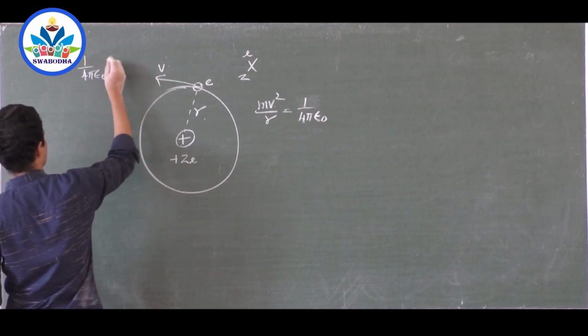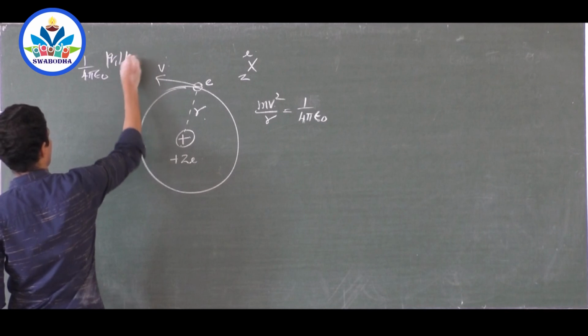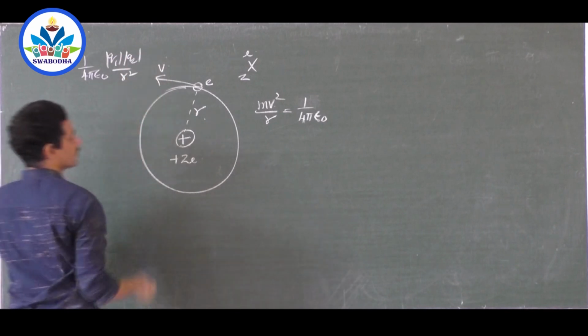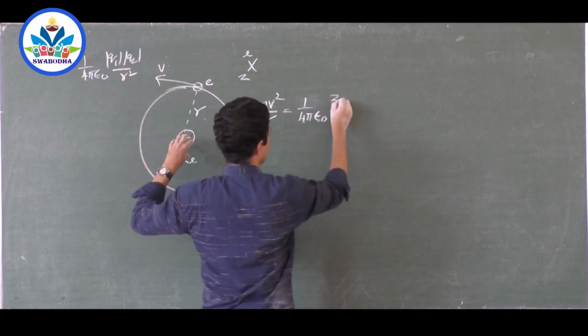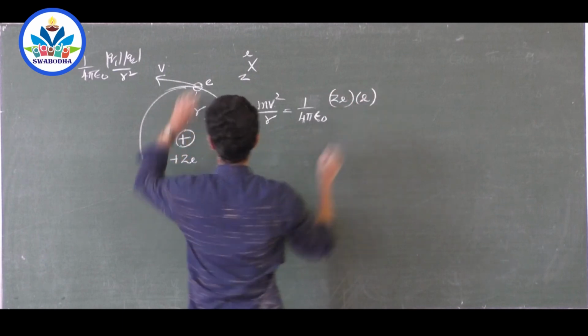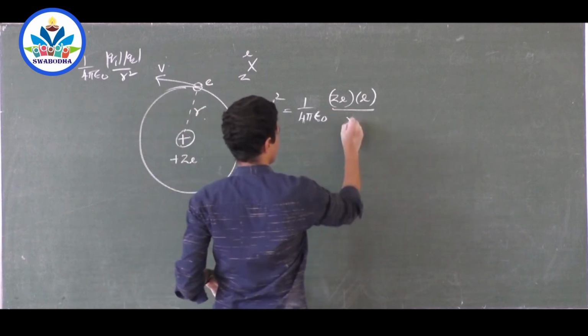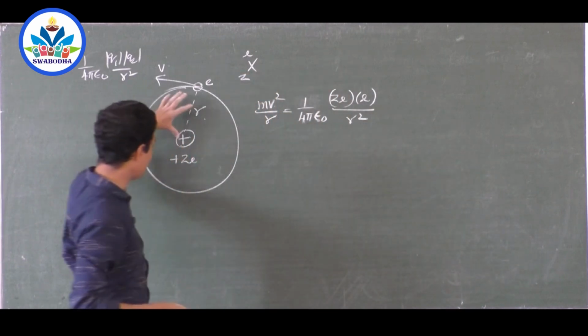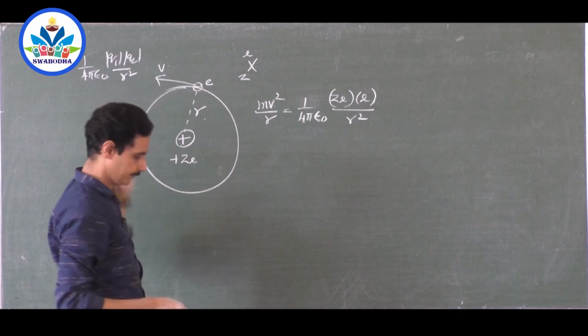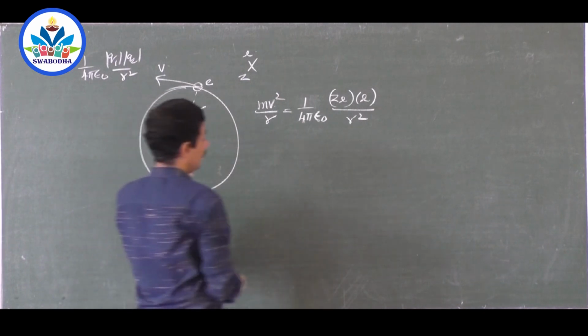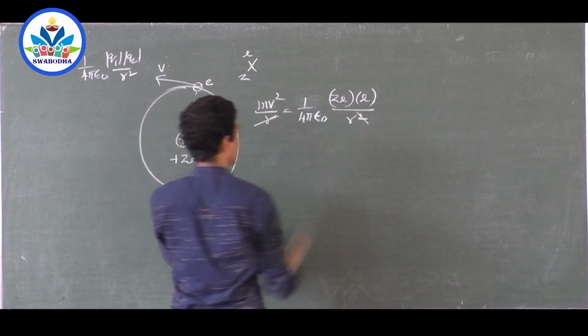Electrostatic force is 1 by 4 pi epsilon naught, magnitude of q1 times magnitude of q2, divided by r squared. Here the magnitude of q1 is Ze and the other charge q2 is e, divided by distance squared. They are separated by a distance r. One is plus Ze, another is e. Now one r gets cancelled here.